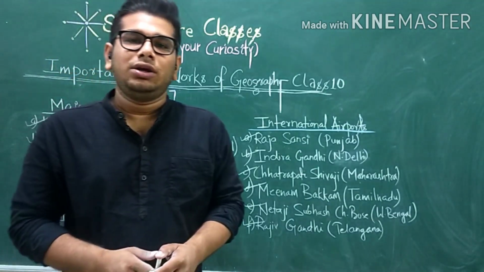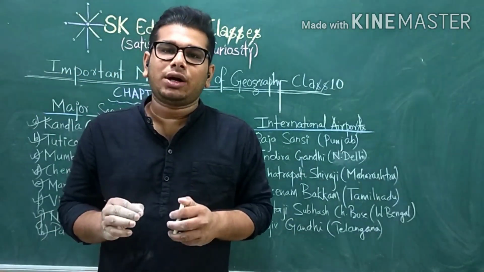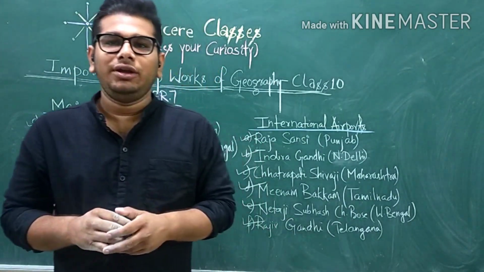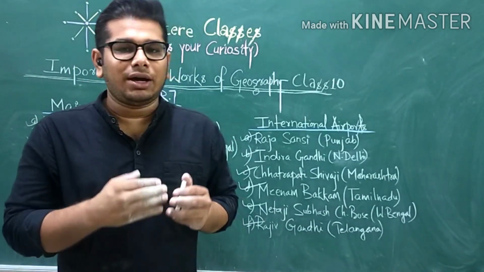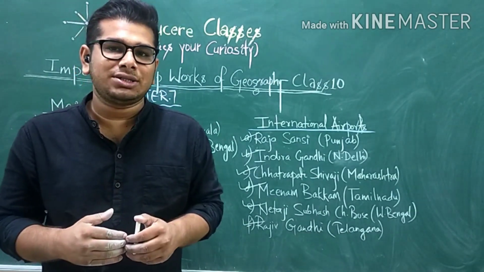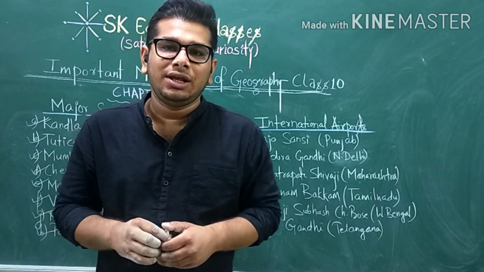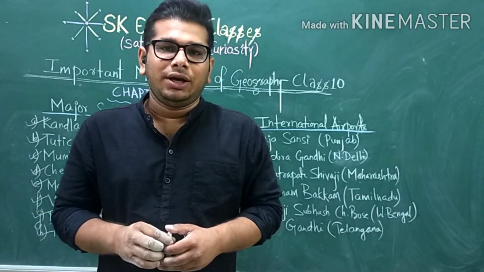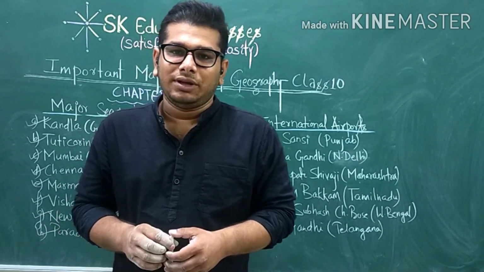So that's all the complete map work of history and geography. So do practice the discussed map work with good map skills so that you can obtain 5 out of 5.